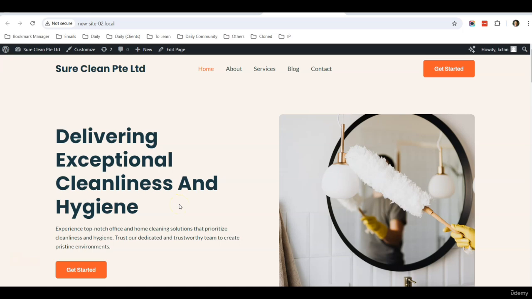Okay, welcome back to the course. In this lesson, I want to share with you a basic introduction to the default Gutenberg editor.